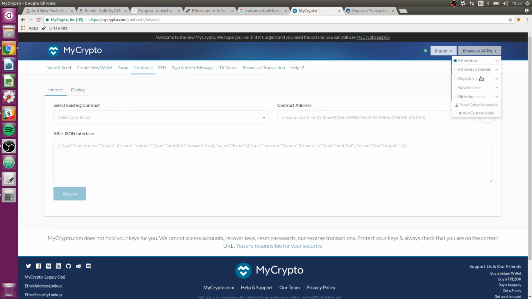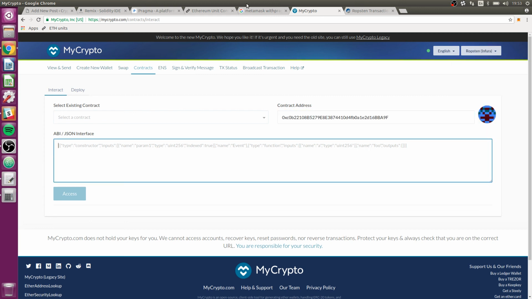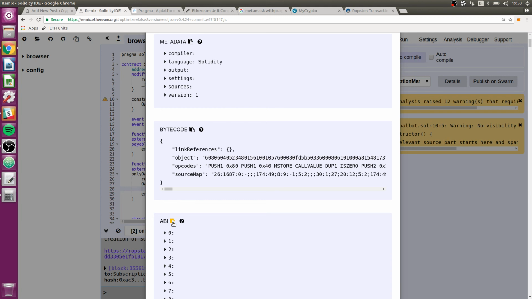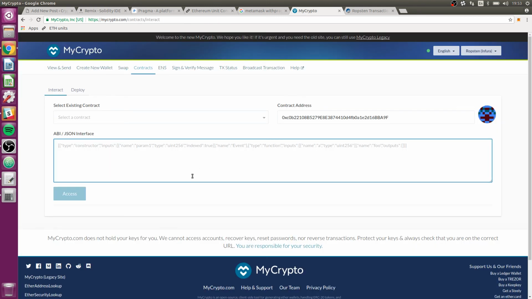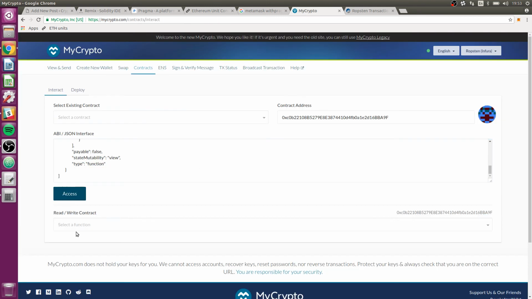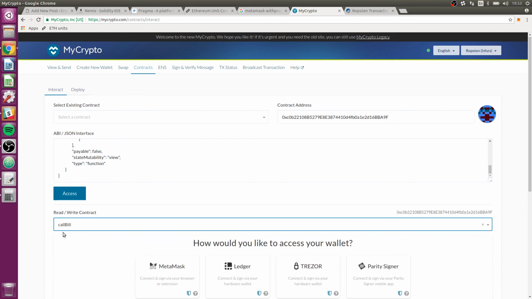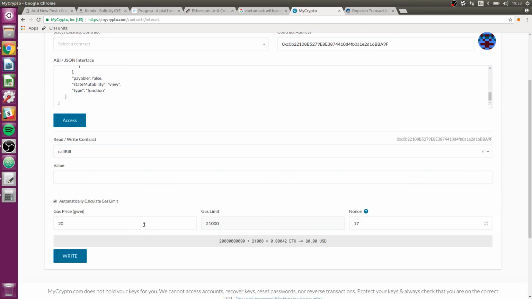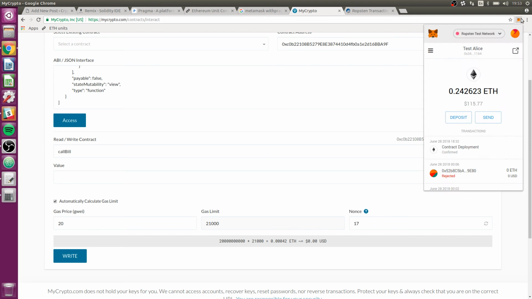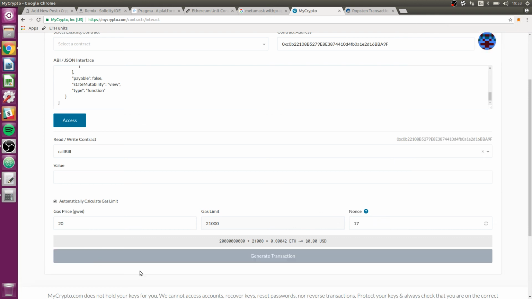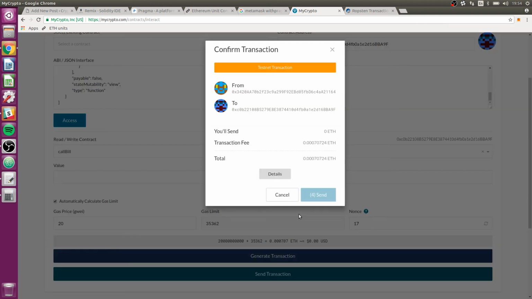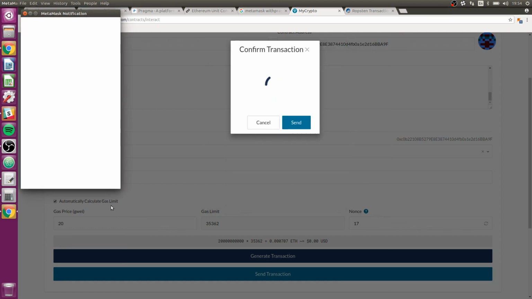Make sure we're in Ropsten, put in the address, go get the ABI from Remix again, access, call bill, MetaMask, and that step is probably where it loaded the correct address. Write, generate, send. There we have our address that we actually want.